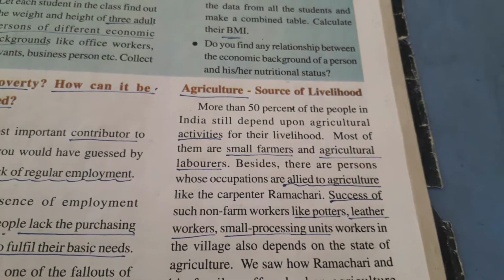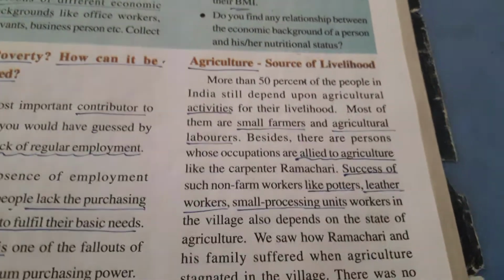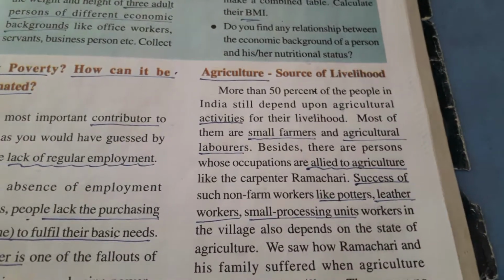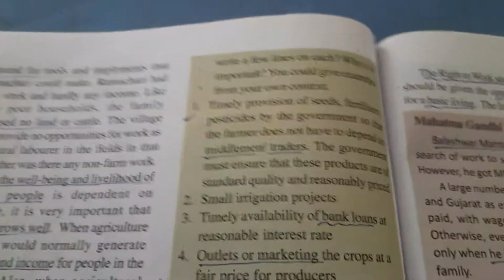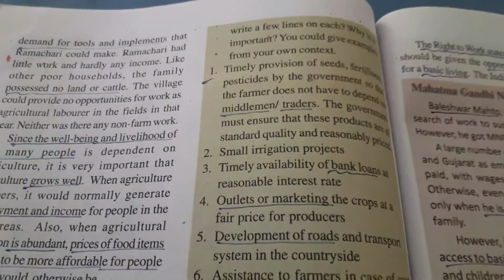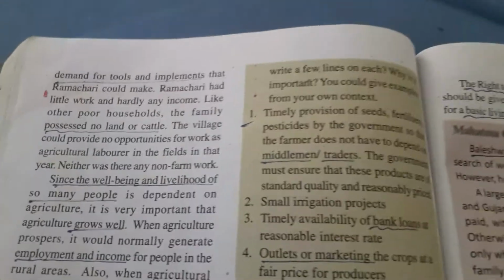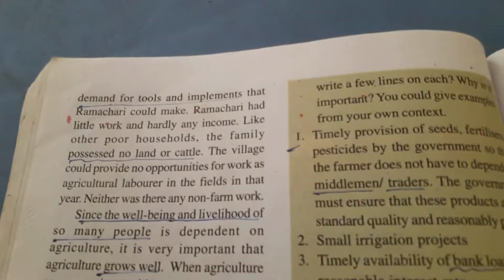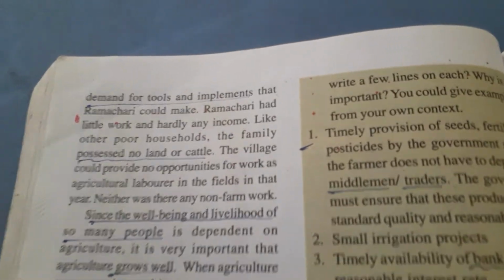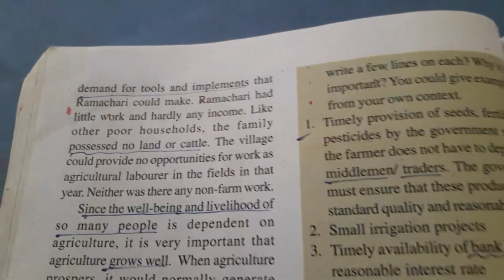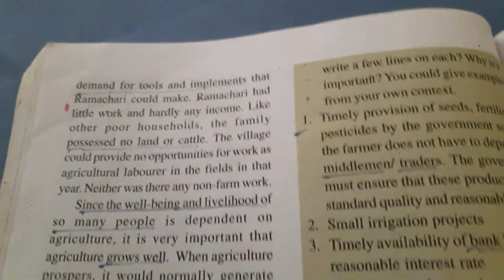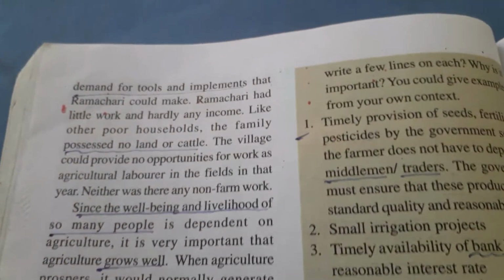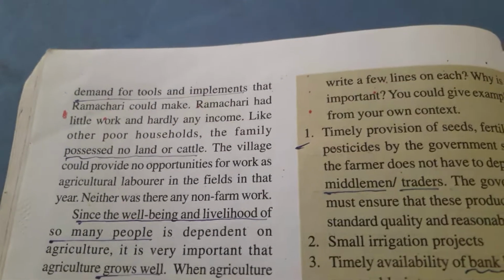Okay, so already we have taken one example about Ramachari. Ramachari had 40 clients in the beginning. Later, because of technology, the clients reduced year by year. That's why his income was also reduced. So his wife migrated to an urban area to work in a chappal company. Like that, so many people from rural areas migrated to urban areas for their livelihood.